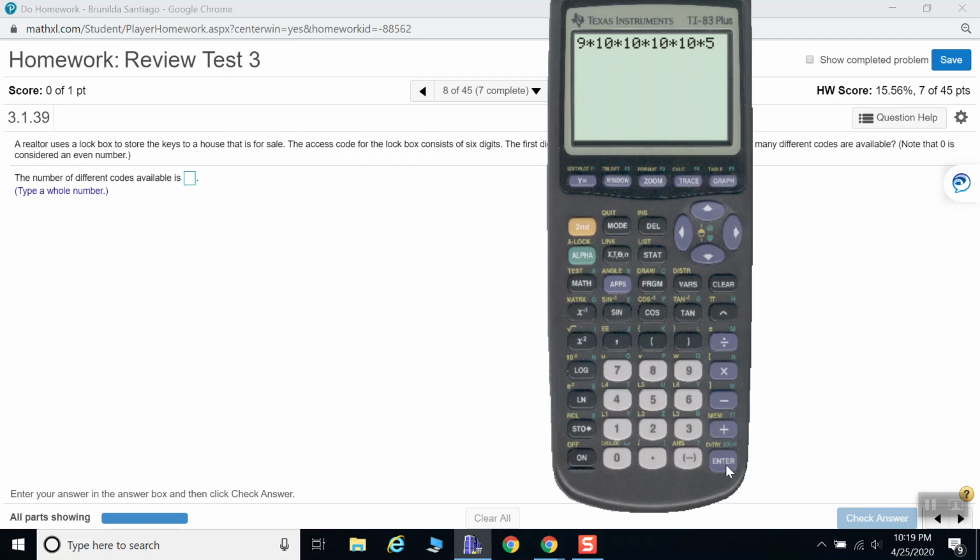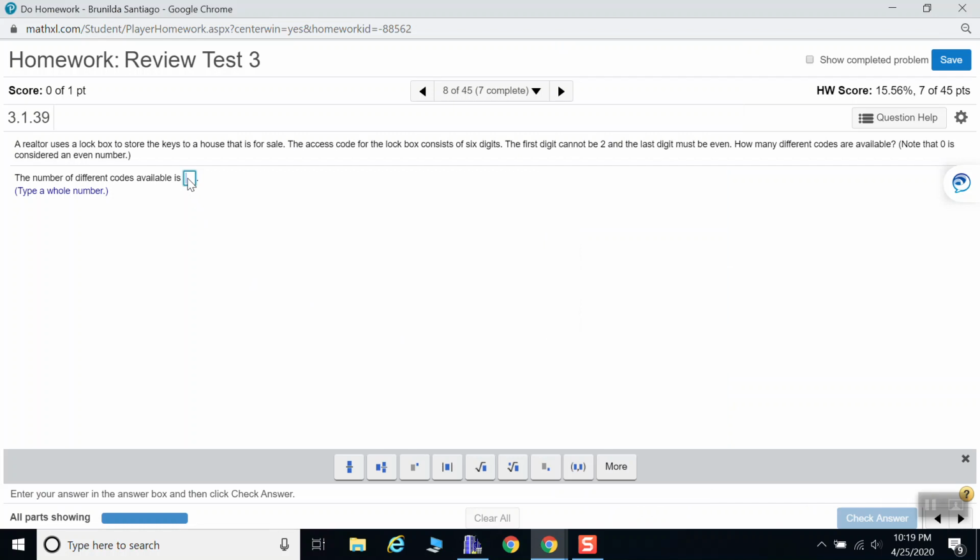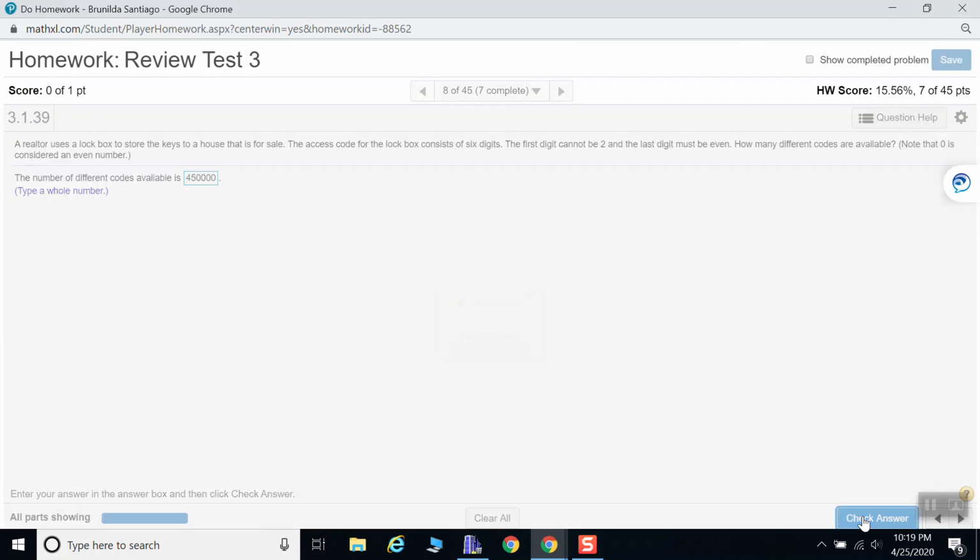And you multiply them. So this is equal to 450,000. That's the number of different codes that you can choose from.